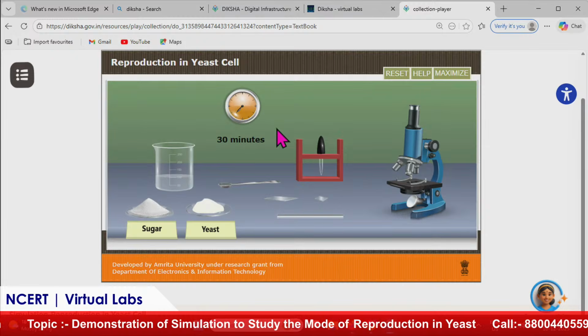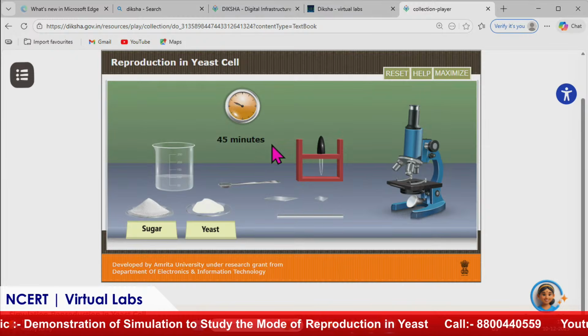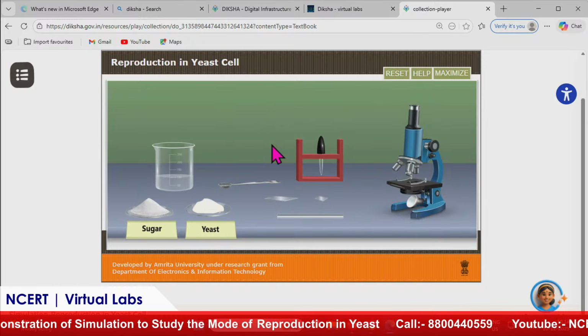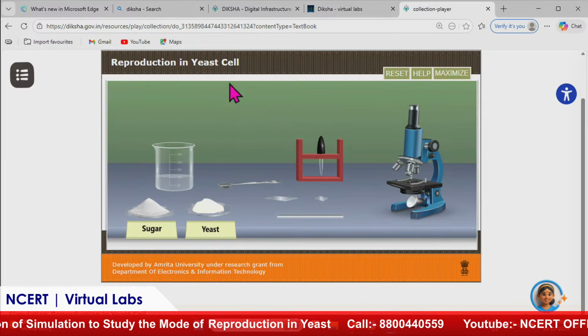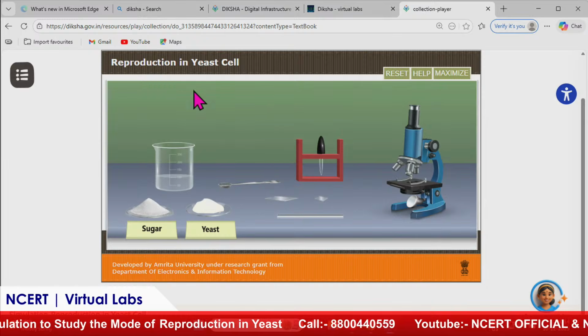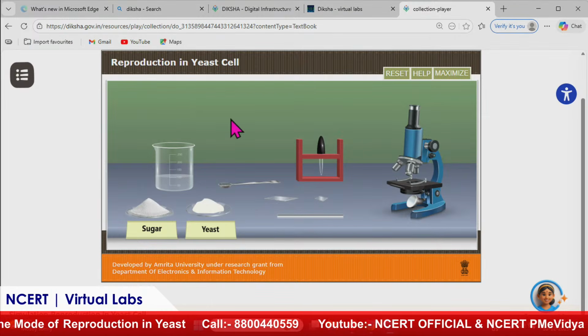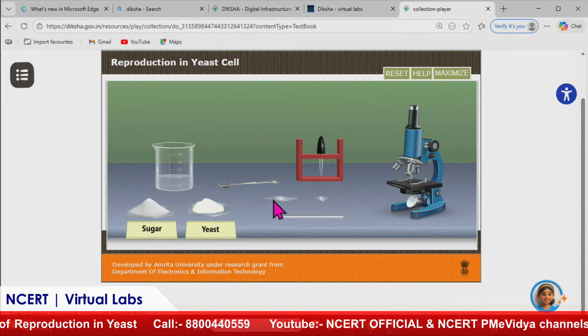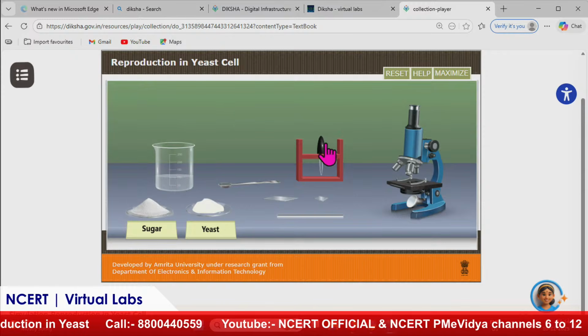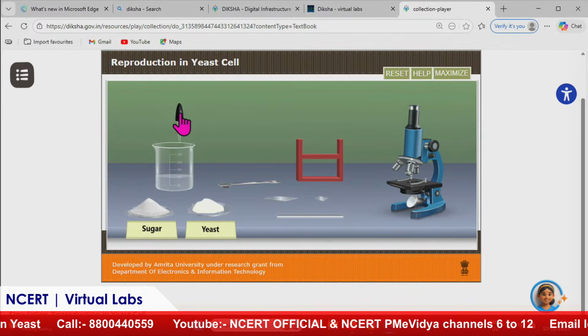Here you can see that the timer is going on. It shows that we need to keep it for some time so that yeast gets the chance to multiply. As we are talking about reproduction, it is multiplying. And what should be the duration? 1 hour, 2 hours? Yeah, here also it was shown 1 hour. Okay. So now because the yeast has multiplied, now we can see.